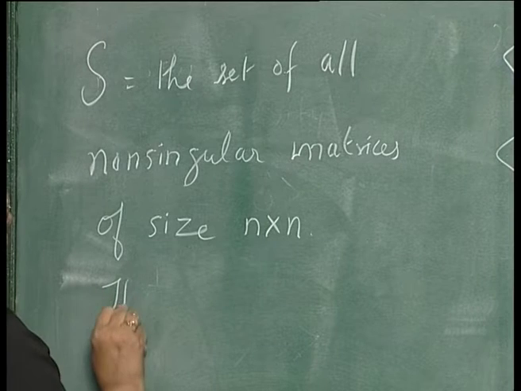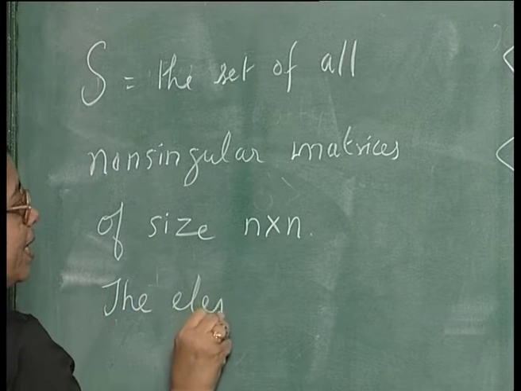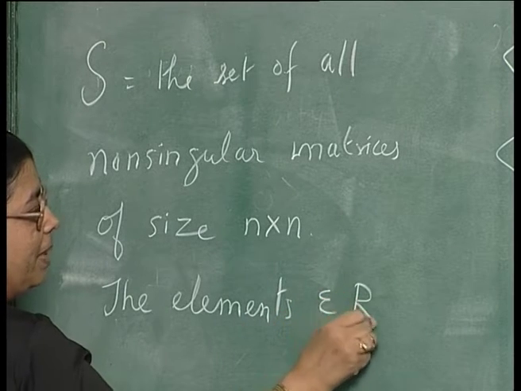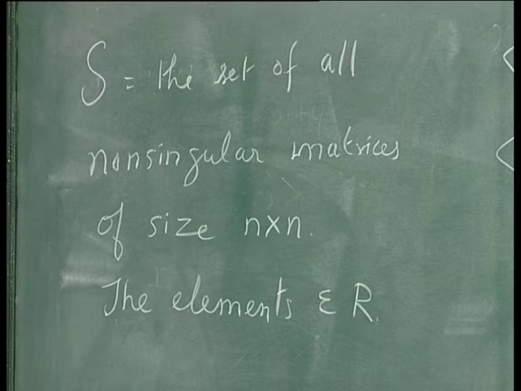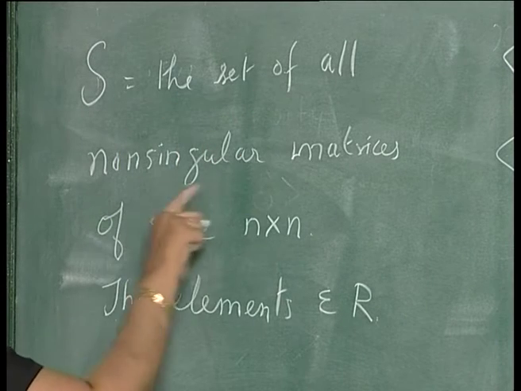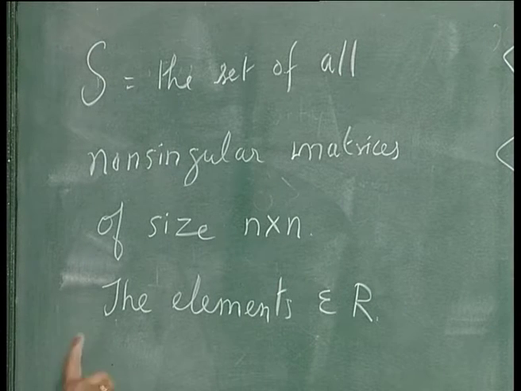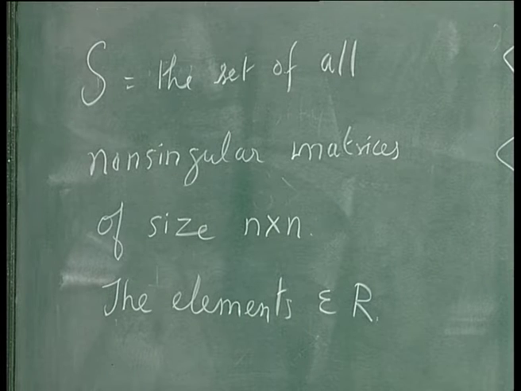The elements of the matrices belong to the set of real numbers. You can take integers, whatever it is. Take the set of all non-singular matrices of size n by n, whose elements belong to the set of real numbers.